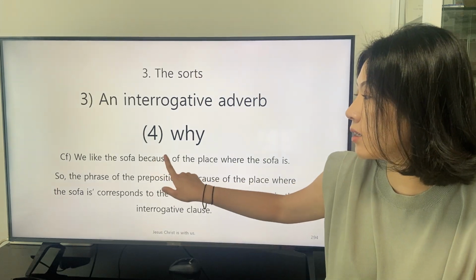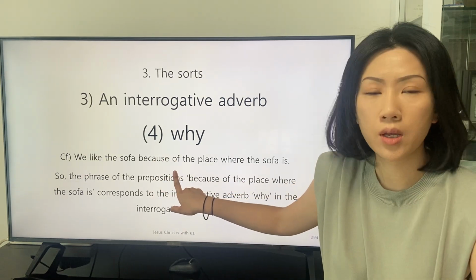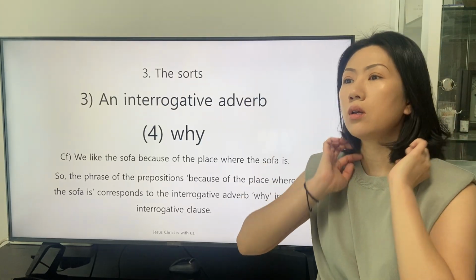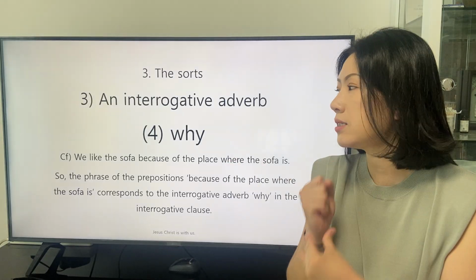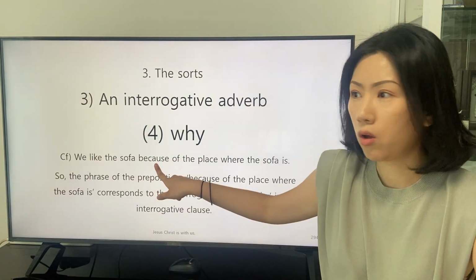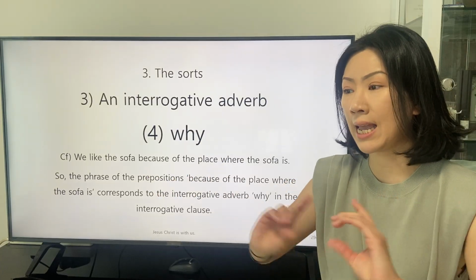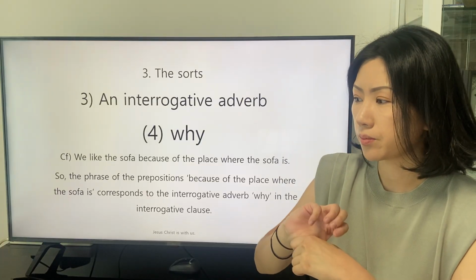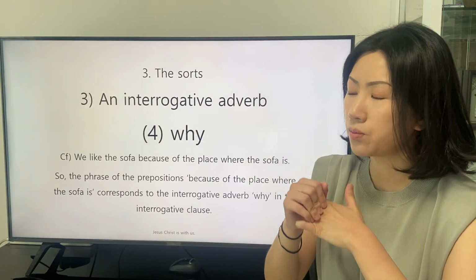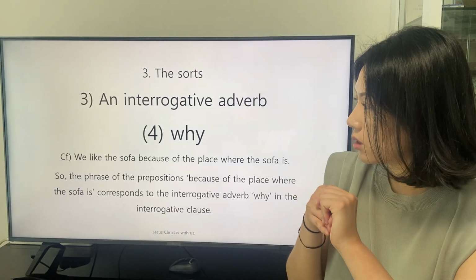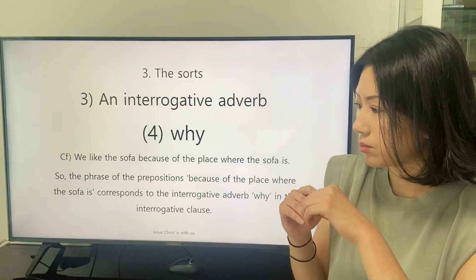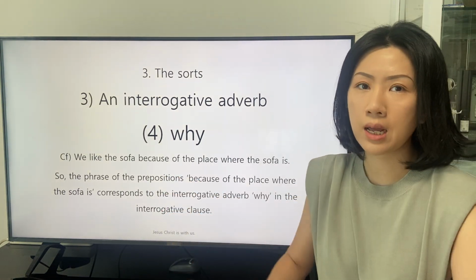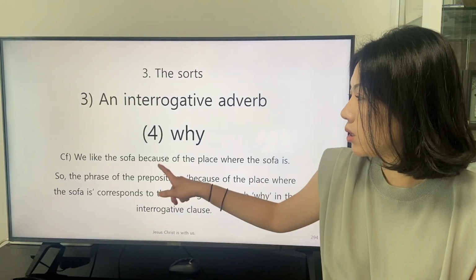The reason why the combination of the adverb because and the preposition of is applied in this clause is that the adverb because is classified as a conjunctive adverb. And it can also function as a conjunction.